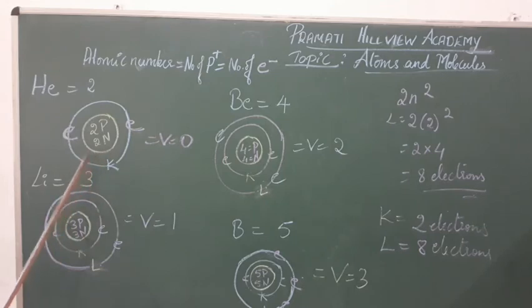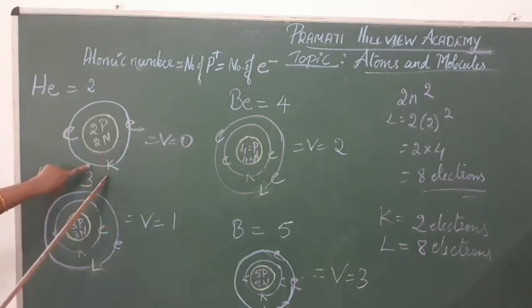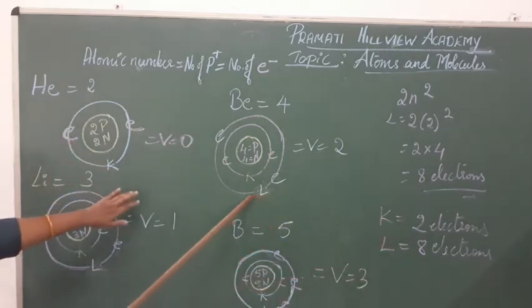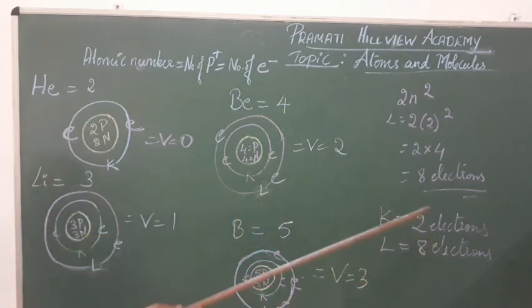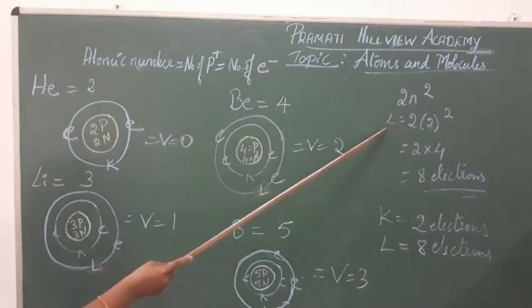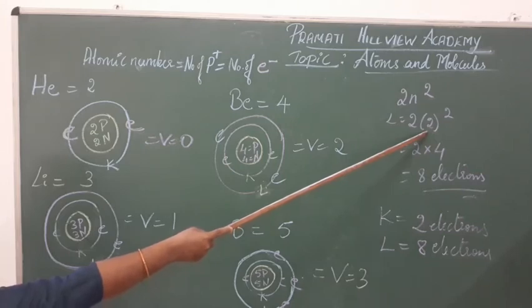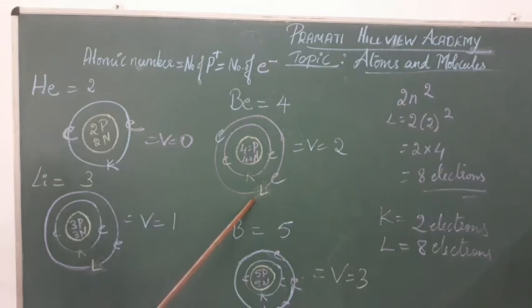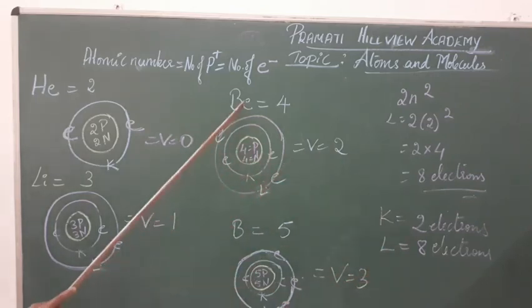If you come to helium, here also the outermost shell is K. Here it contains 2 electrons. Then why is its valency 0? Because K shell is the outermost shell where its capacity is 2 electrons, which is fulfilled. But L shell has the capacity to hold 8 electrons. If you take this formula to distribute, because L is the second shell, that's why we have to take n as 2, and if you multiply it, you will get 8 electrons. So L shell has the capacity to hold 8 electrons. So it can be less than 8 or 8, not more than 8. So 2 electrons are present in the L shell. So valency of beryllium is 2.